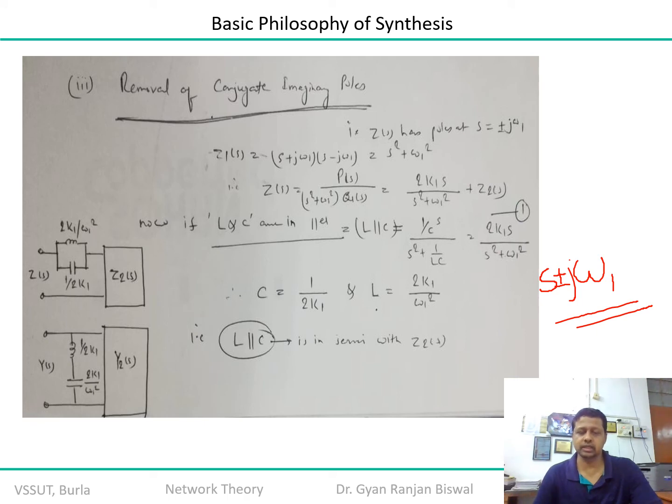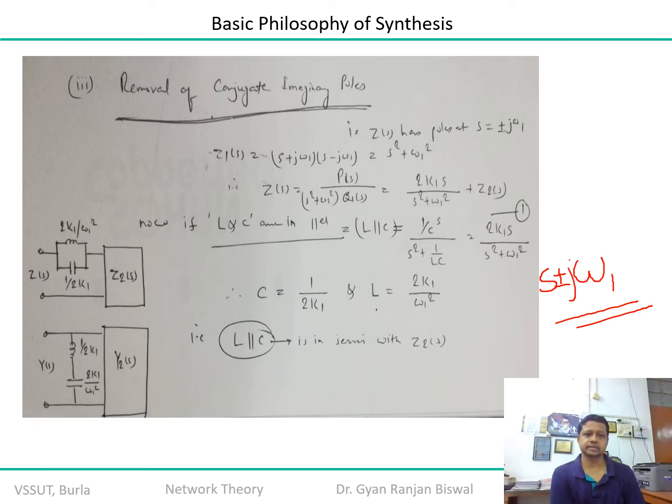So now you see omega 1 square can be compared with 1 by LC, whereas omega 1 is equal to 1 upon root over LC, and twice k1 is in fact equal to 1 by C. Therefore the value of C is equal to 1 by 2k1, where k is a constant. So if you know the value of k, you can get the value of C, right?